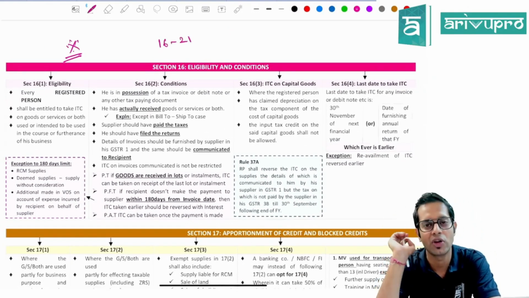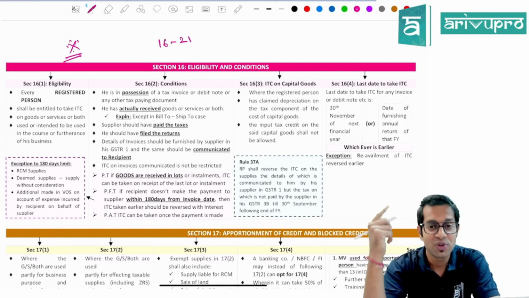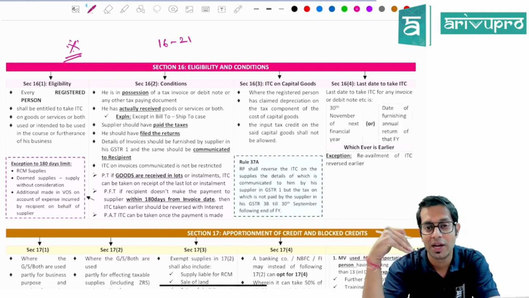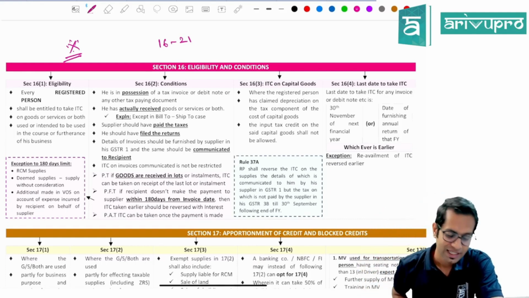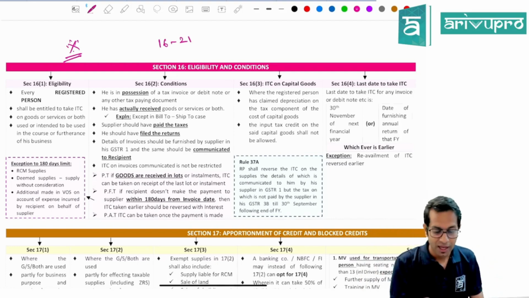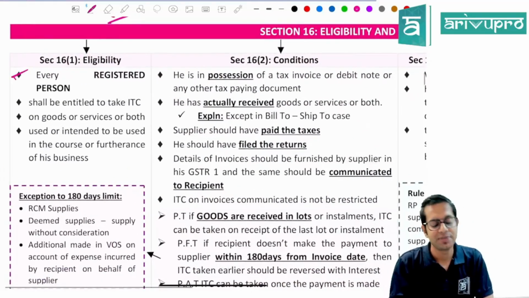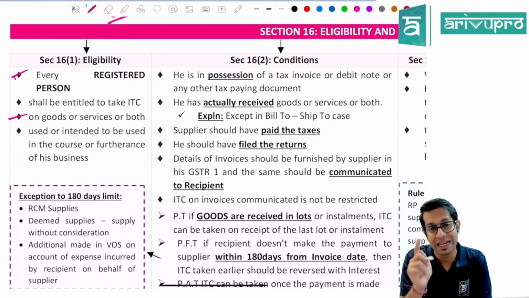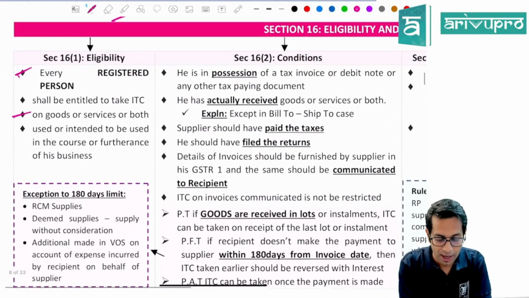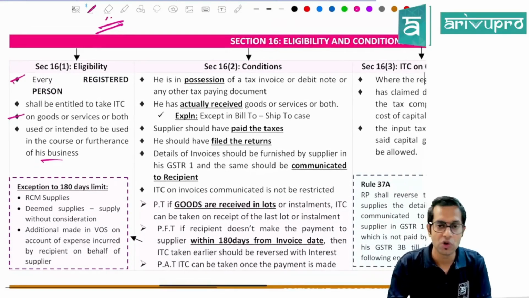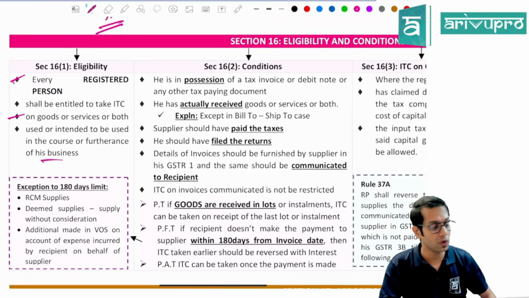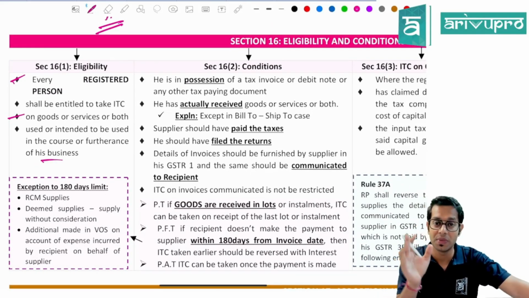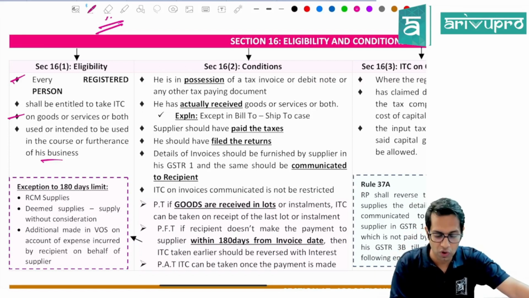Section 16 talks about eligibility and conditions. Who is eligible to take input tax credit and what are the conditions for claiming input tax credit is given under this section. Section 16 subsection 1 says eligibility. Every registered person is eligible to take input tax credit on goods or services or both which are used by him or intended to be used by him in the course or furtherance of business. So if you are a registered person, you will be eligible to take input tax credit on whatever goods or services you are using for your business purpose or you have an intention to use it for your business.